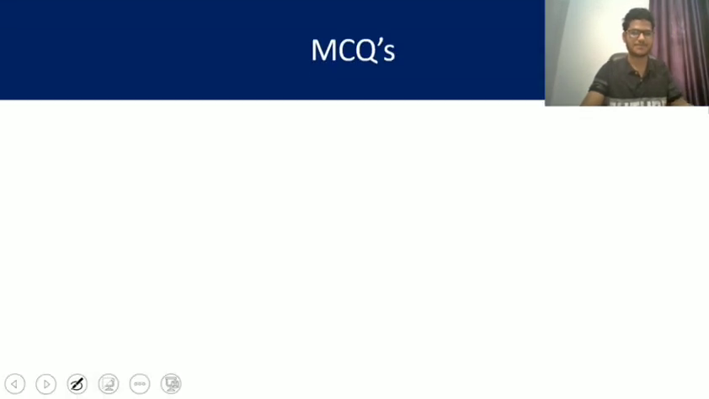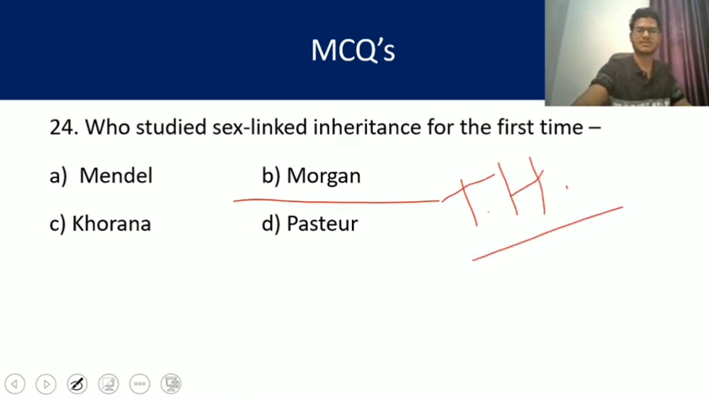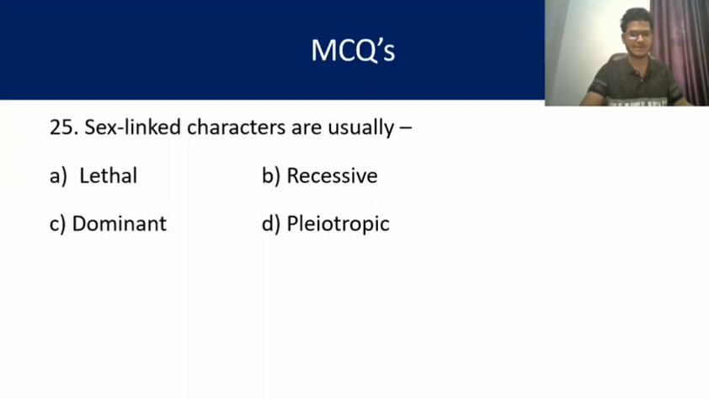Question number 24. Who studied sex-linked inheritance for the first time? Sex-linked inheritance was studied for the first time by the very famous geneticist Morgan. T.H. Morgan first studied sex-linked inheritance. So the answer is B, T.H. Morgan.